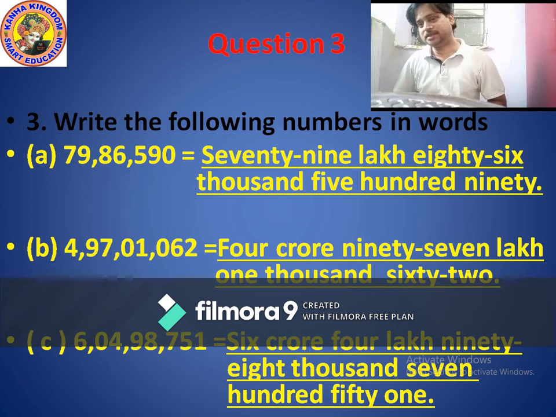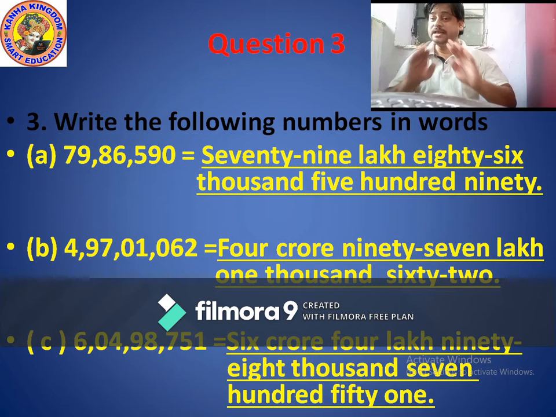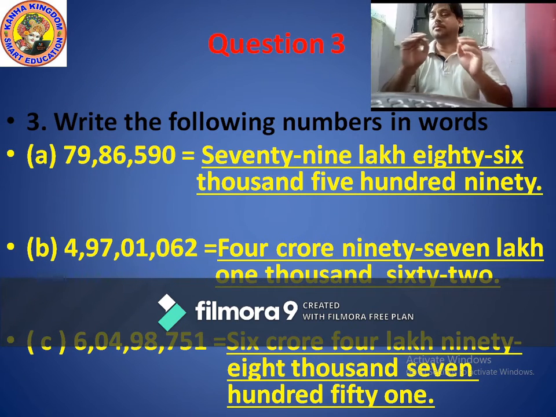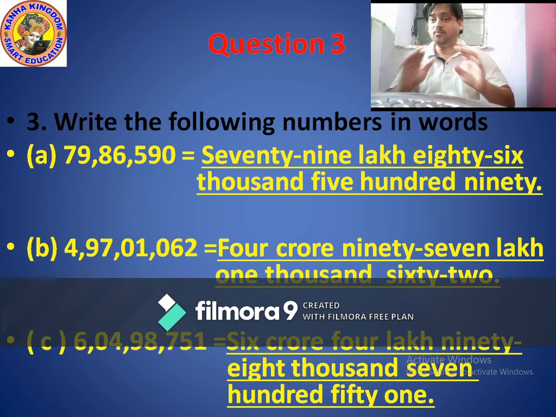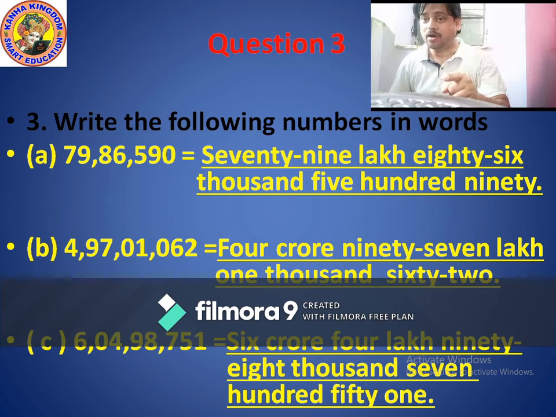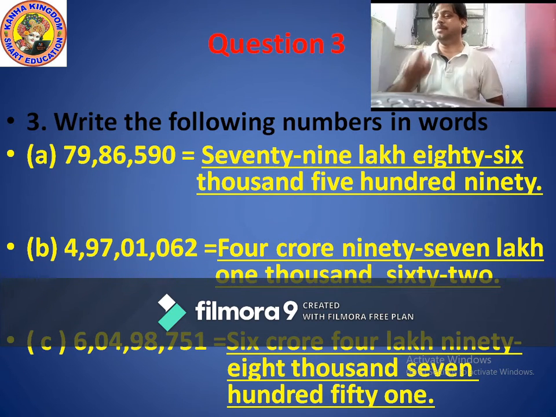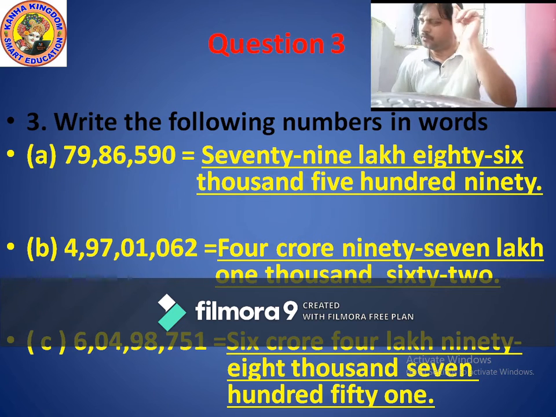So now you all understand how to read properly in a very easy way with the help of commas and periods. If you remember every time the periods and which place value comes in which period, then it is very easy to solve it. And once you remember all these things, you never forget.